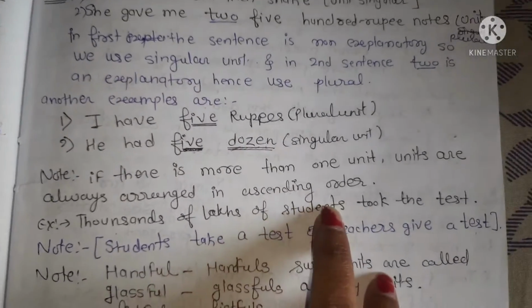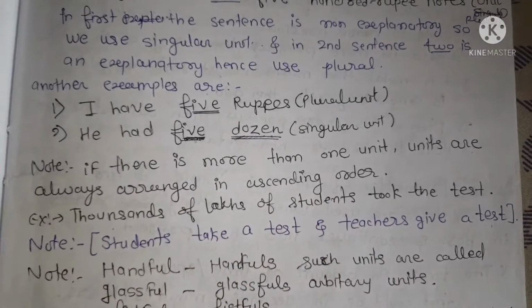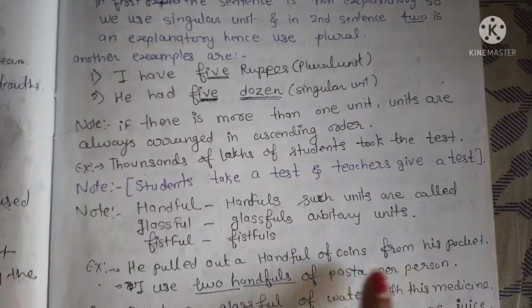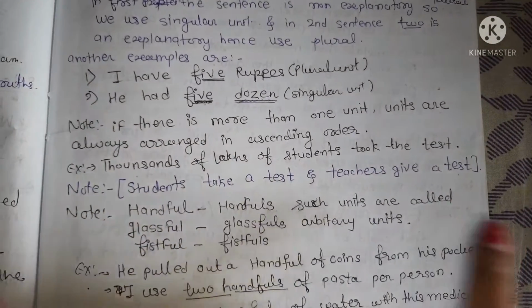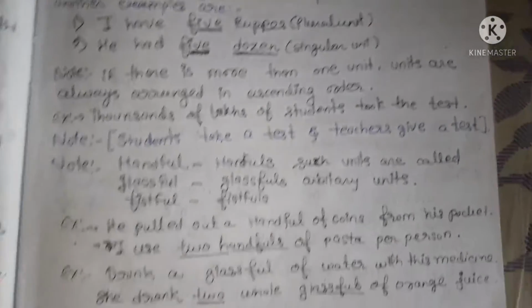If there is more than one unit, units are always arranged in ascending order. Thousands of lakhs of students took the test. Note, this is a note: students take a test and teachers give the test.